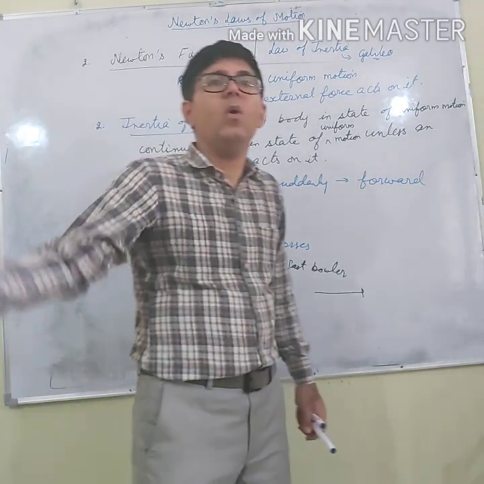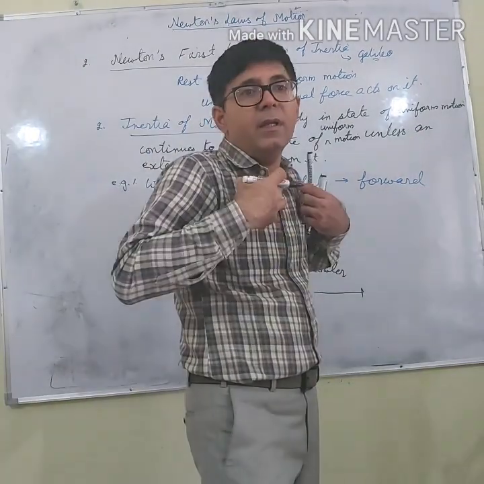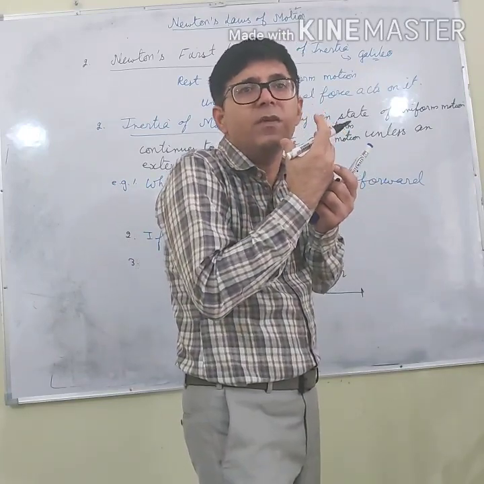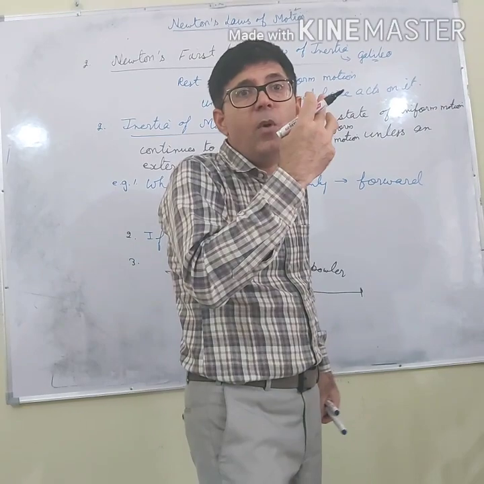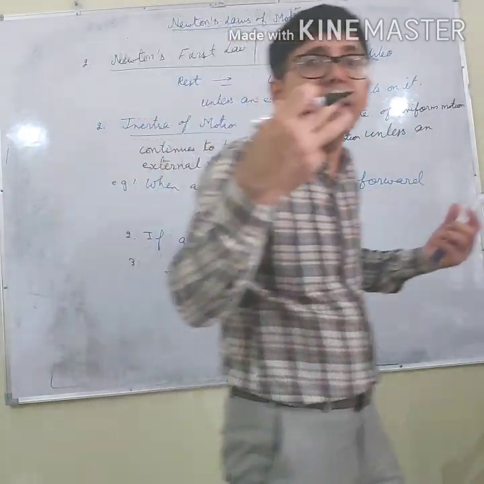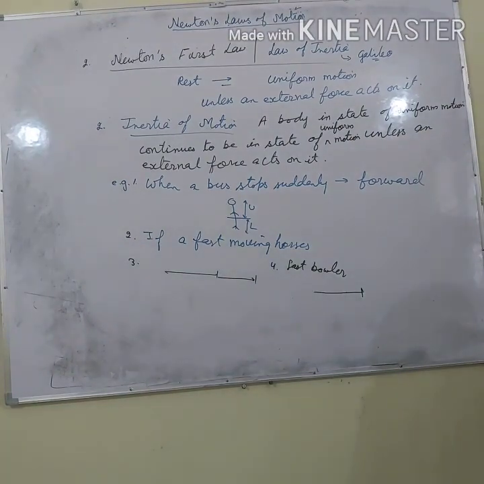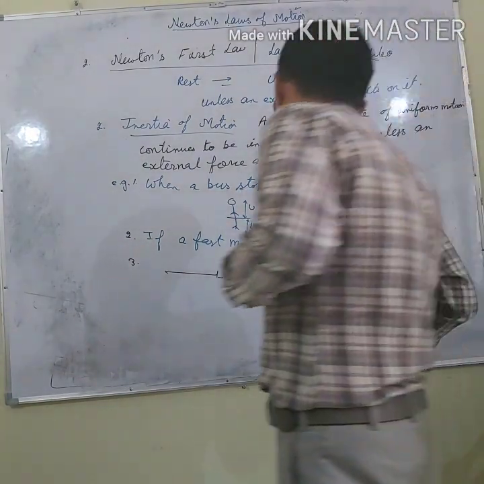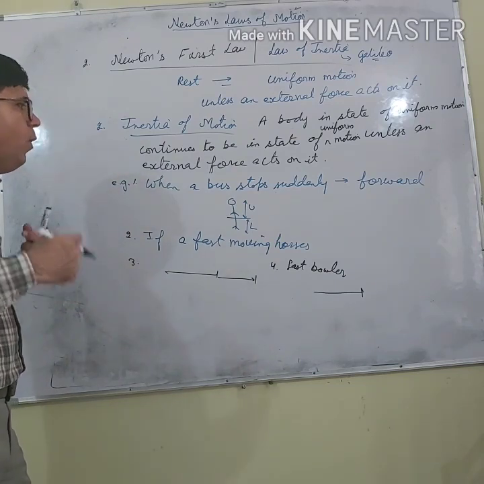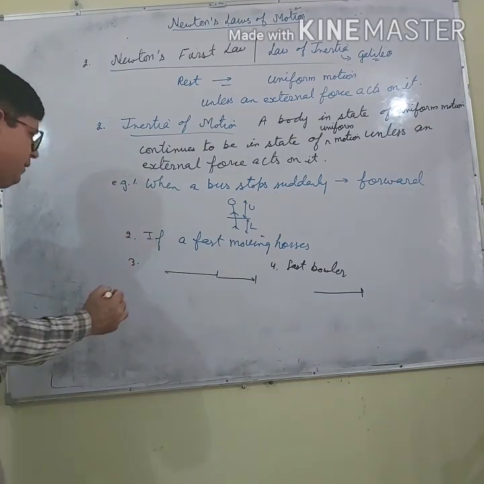And when he throws that ball, inertia of motion in the hand of his body helps the ball to be thrown with a very high speed. So as a result, the fast bowler is able to throw the ball with a high speed.